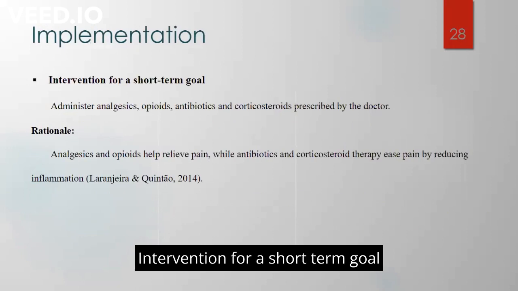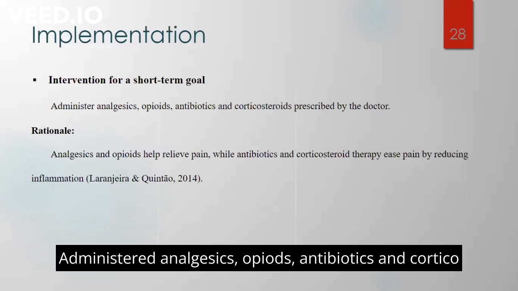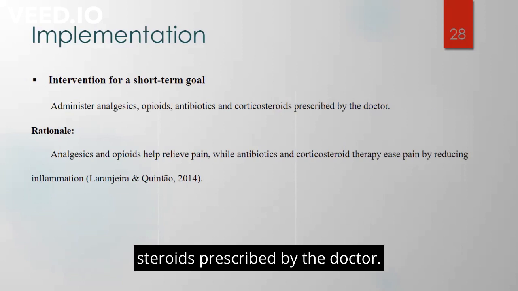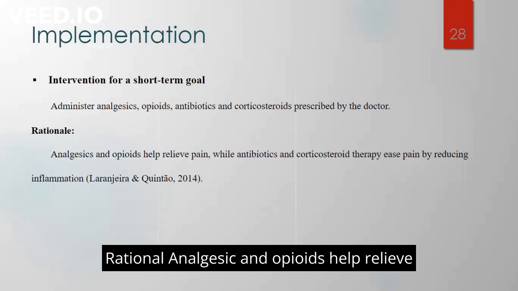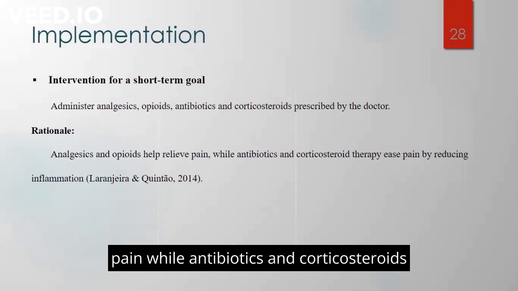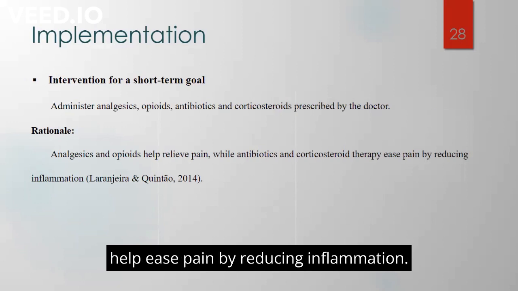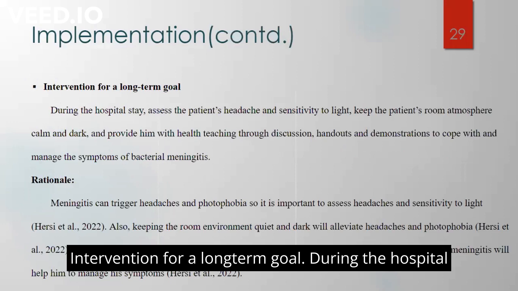Intervention for the short-term goal: administer analgesics, opioids, antibiotics, and corticosteroids prescribed by the doctor. Rationale: analgesics and opioids help relieve pain, while antibiotics and corticosteroid therapy ease pain by reducing inflammation. Intervention for the long-term goal.